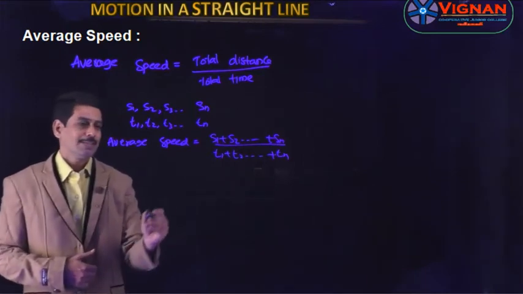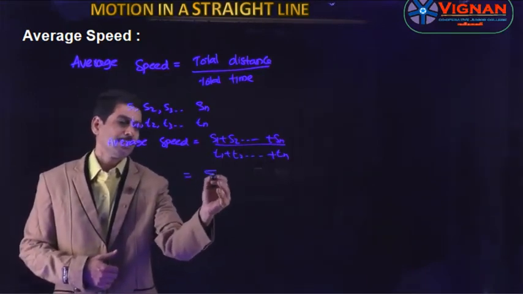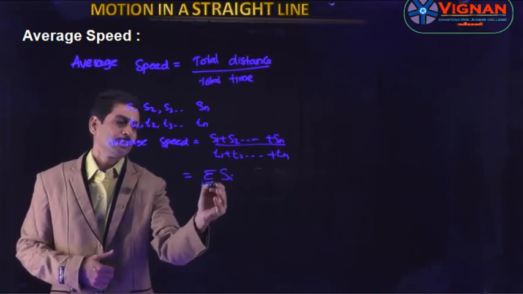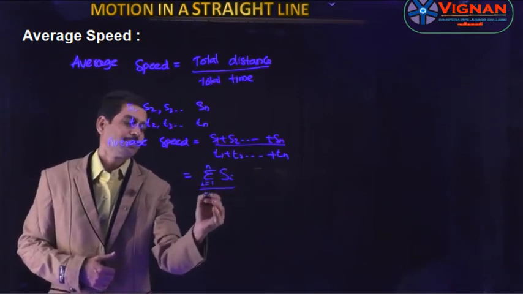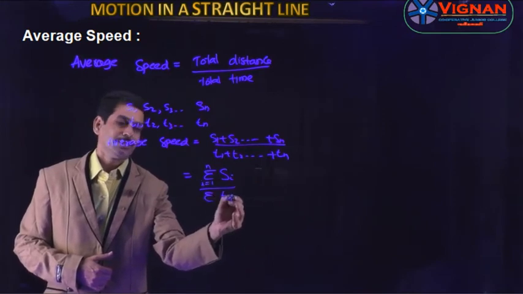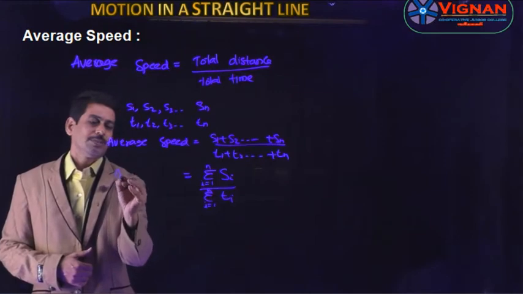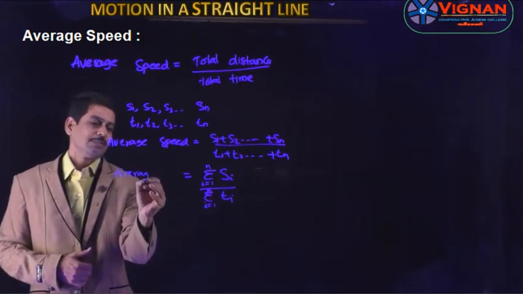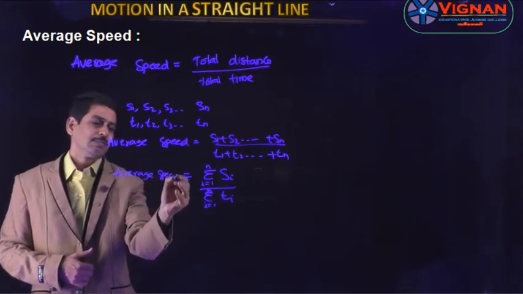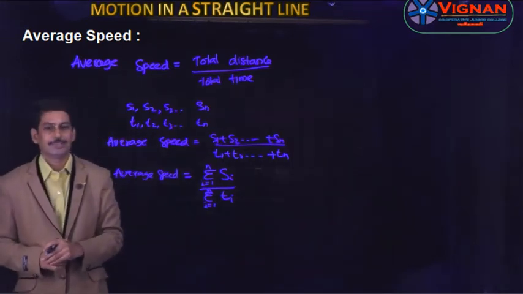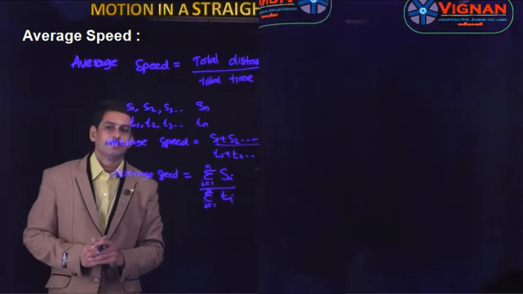And this can be written in sigma notation as sigma Si, i is equal to 1 to n, divided by sigma Ti, i is equal to 1 to n. So this is the formula for average speed. Average speed is defined as the total distance divided by the total time interval taken.